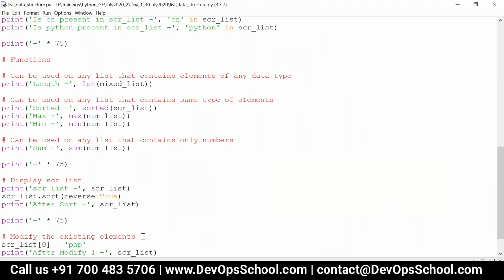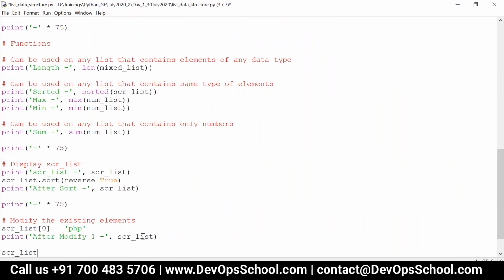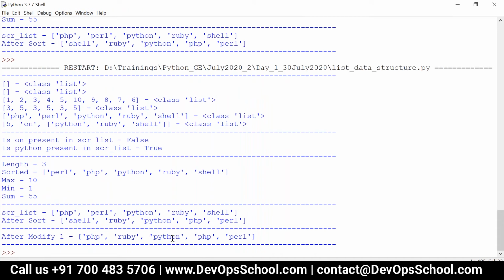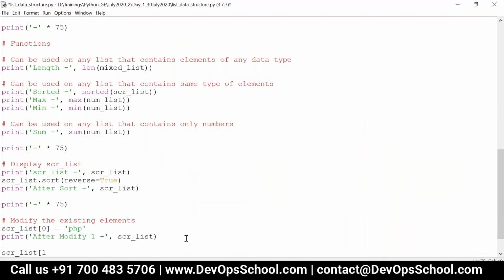And similarly, if I want to modify multiple elements, let's say I want to modify Ruby and Python, what are the indexes? 1 and 2, right? So I can give the index like 1:3. Whenever I give 1:3, it will select the indexes 1 and 2. So now I can give Python, comma, Perl.